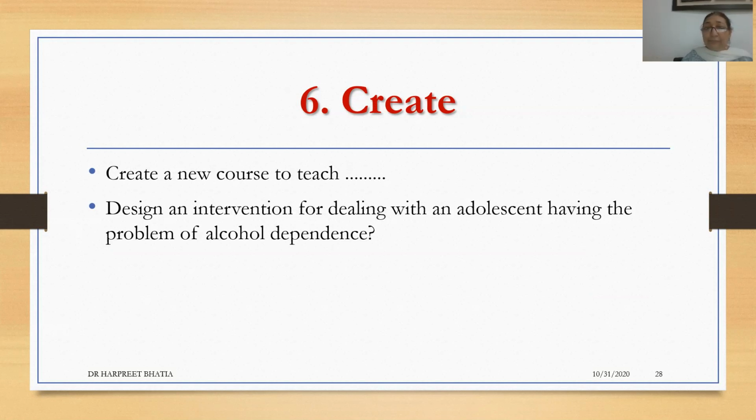Or like the other example I've given over here is design an intervention for dealing with an adolescent having the problem of alcohol dependence. So how would you deal with a student, with an adolescent who is having this problem? What are the things you will keep in mind without antagonizing the adolescent, without making the adolescent go on a guilt trip or being defensive? The adolescent feels that you are actually helping him out and you're not criticizing or putting him down. So how would you do it? It would require a lot of creativity and ingenuity.